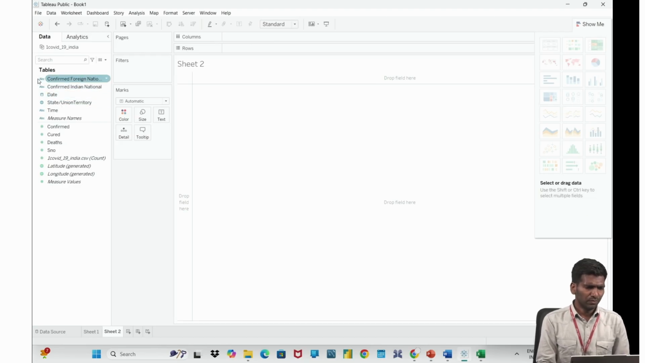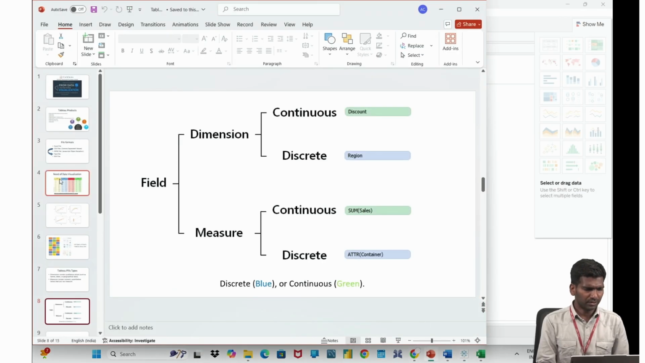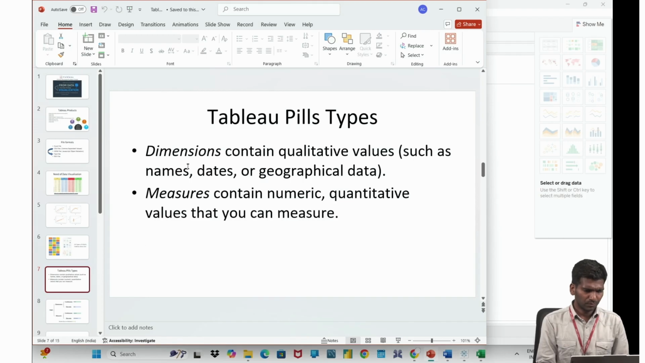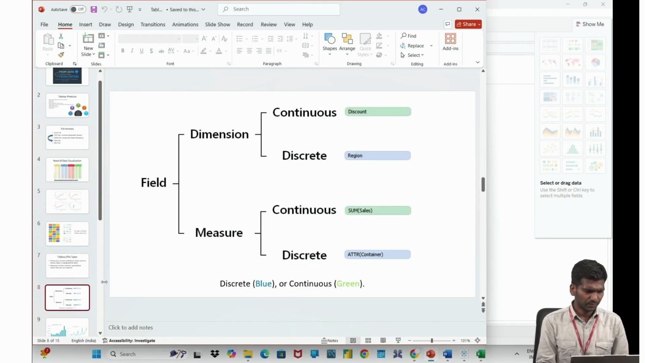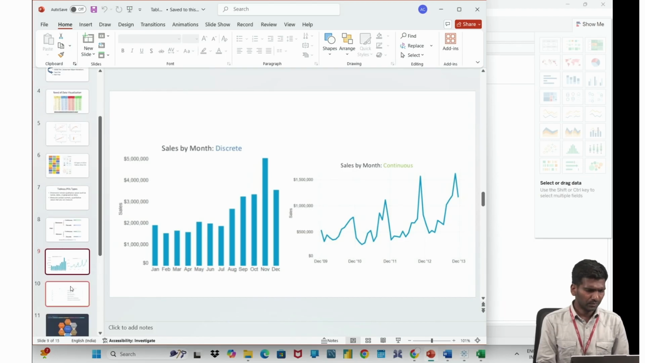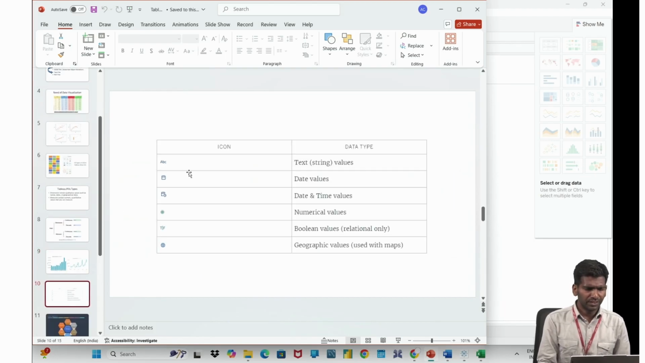Okay, so now we are going to see the data types. We have completed the different charts and what is required for plotting a particular chart, how many measures and how many dimensions, we have seen, right? So now we have seen dimensions and measures. We have seen continuous and discrete also. And now we are going to see the different data types.